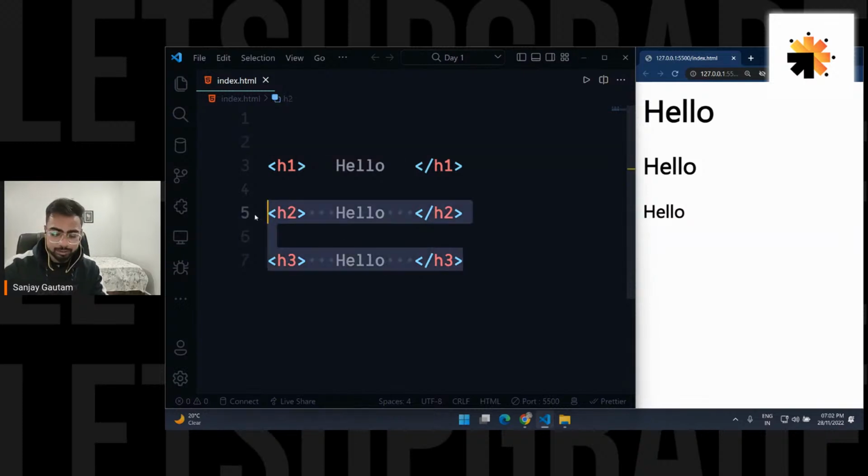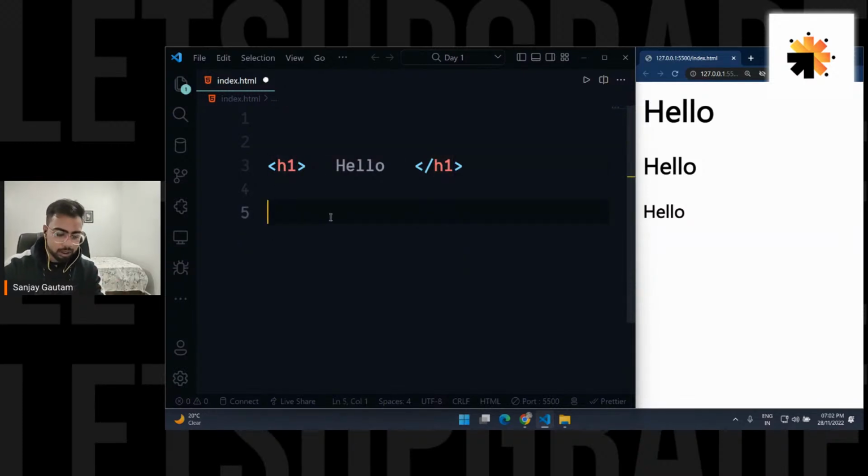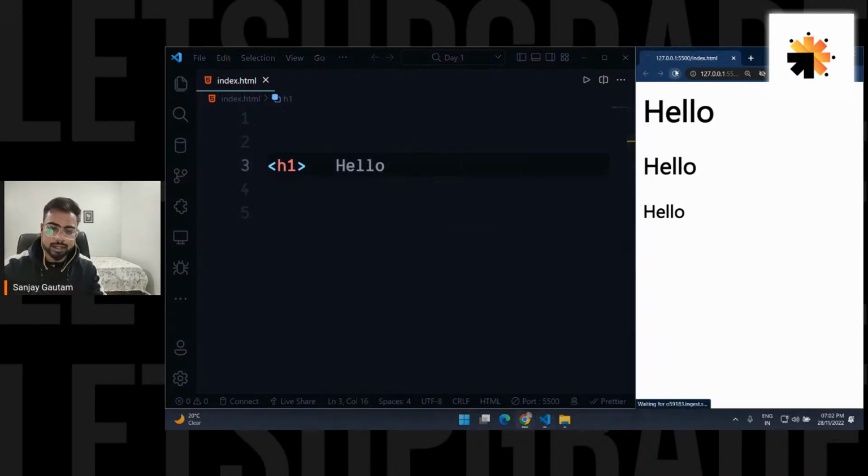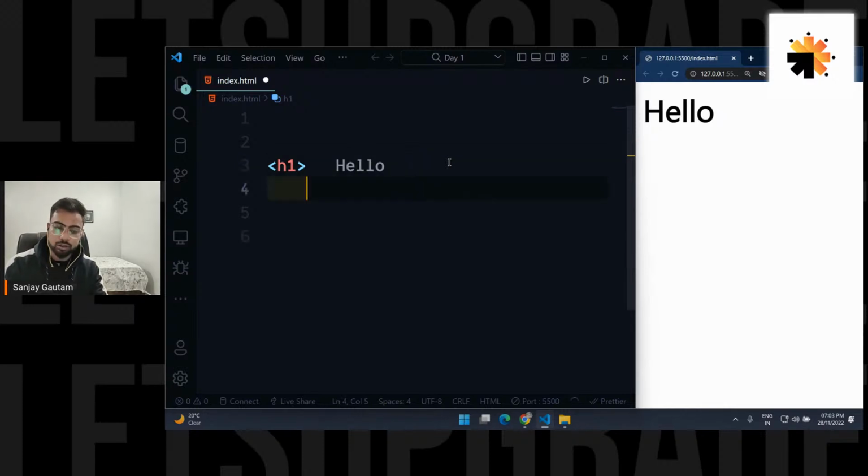But how to use it? Just type the tag name. You have to wrap it inside these arrow brackets, and you can see we have the opening part and the closing part. So why do we have this opening and the closing part? Suppose let me just remove the closing part and let me save it. We are getting the result, it's not changing anything. So why do we have the closing part? The problem is, if you don't have the closing part, what is going to happen?